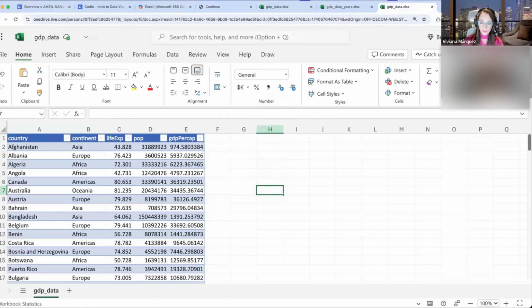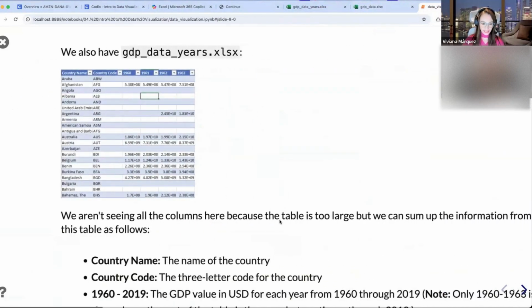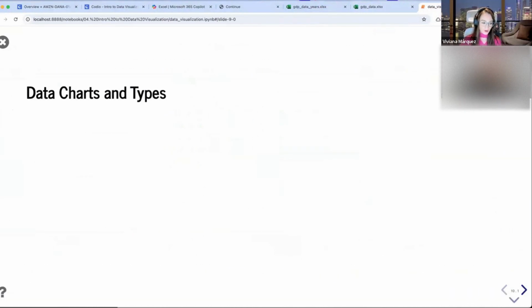So you should have been able to open these two Excel files by now. This is just what you would do as a data analyst, regardless of the task. You open your data and you explore it a little bit. Now let's go into the visualization, because that's the task for today. So we already did this. And now we are going to be talking about data charts and types.